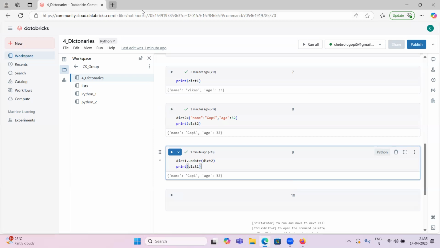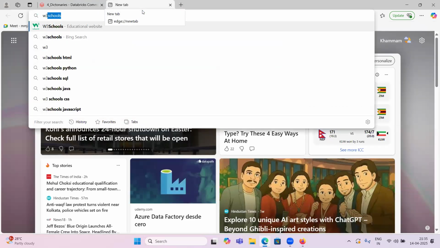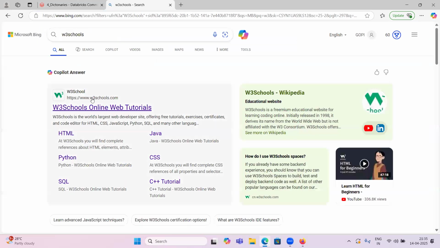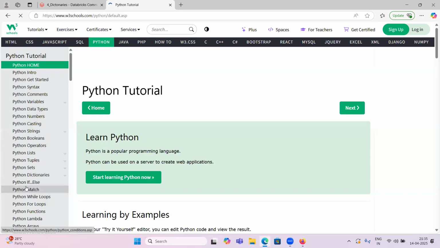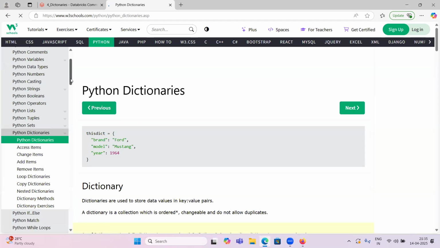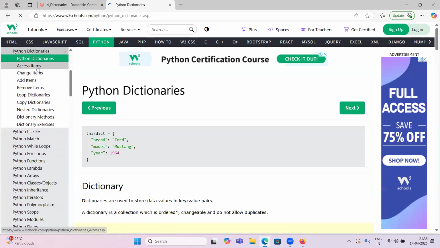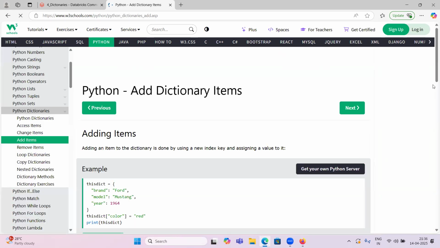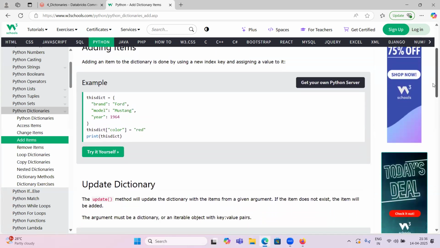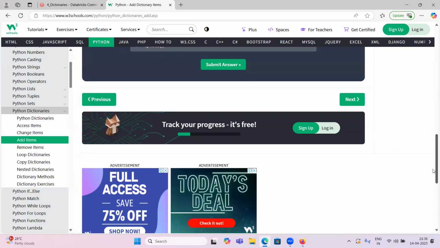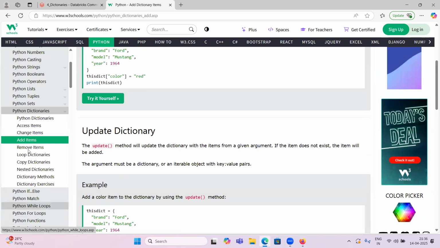If I open, we have this one. Okay, let me go to this. How can we add two dictionaries? Python dictionaries. So what do we have? Accessing, changing, we have seen add items. How to add items? Update dictionary, adding items. Okay, we can add items, updating. Yeah, this we have seen. Looping, no, not this.